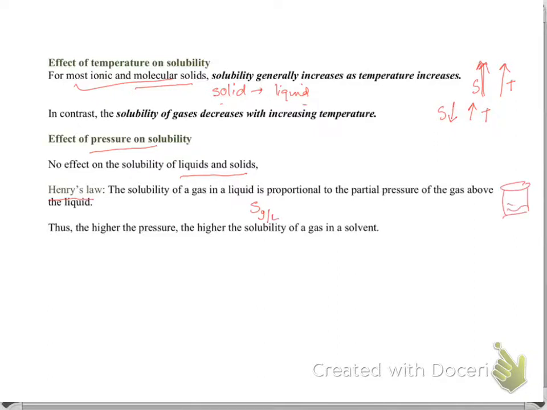What is in the soda can? You have all this liquid and carbon dioxide gas on the surface. The solubility of a gas in a liquid is proportional to the partial pressure of the gas. What it means is that if you increase the pressure of the gas, then the solubility also increases. So if I put pressure on the gas, then this gas will be more soluble in the solvent.